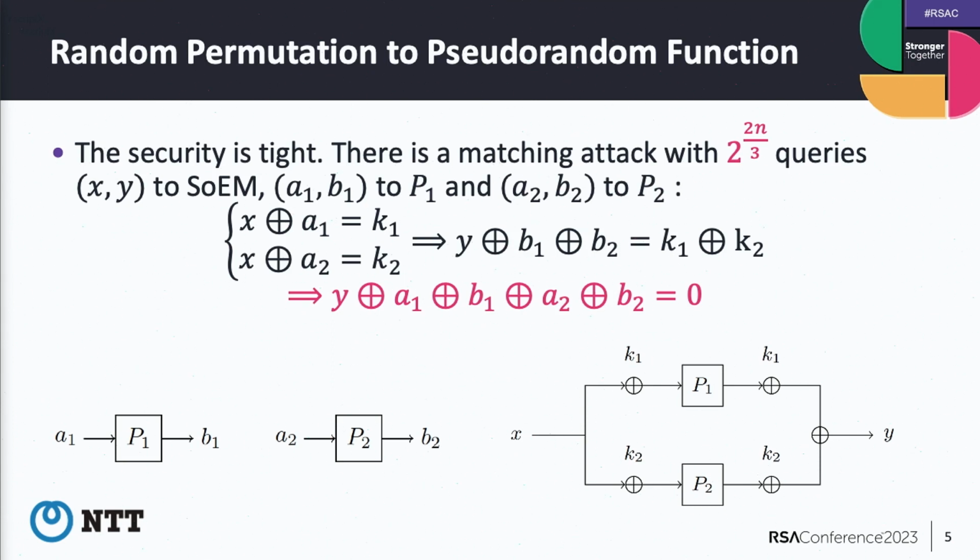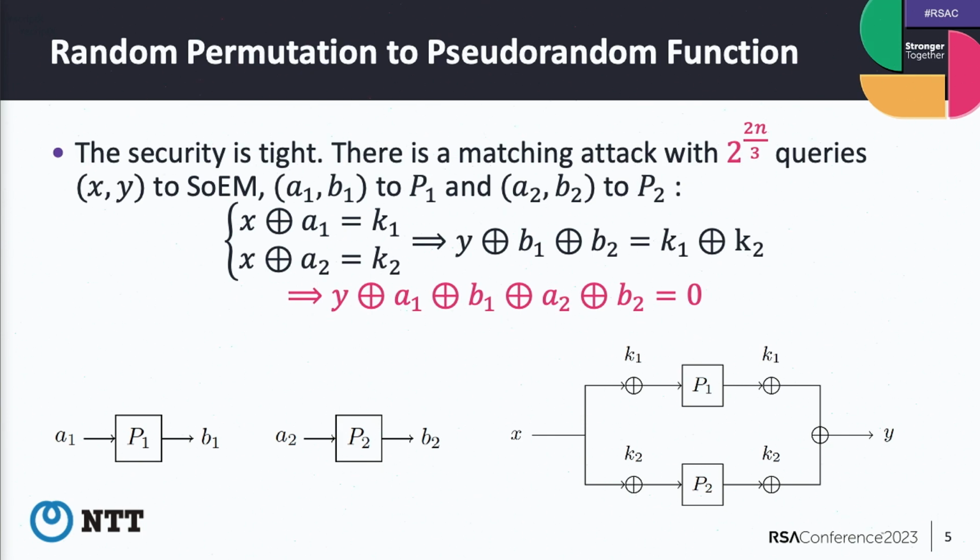And how to do it? We focus on this pattern. x plus a1 is k1, and x plus a2 is k2. x is the input of the construction, and a1 and a2 are the inputs of P1 and P2. So if these two equations hold, what happens? Of course, b1 is the output of P1, and b2 is the output of P2. So b1 plus k1 plus y plus k2 plus b2 is always equal to 0.